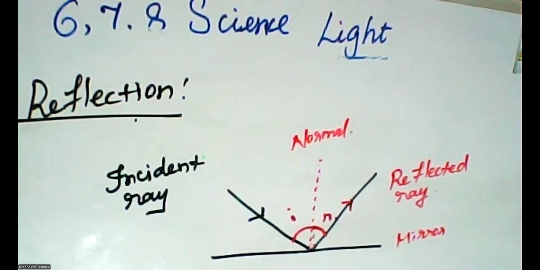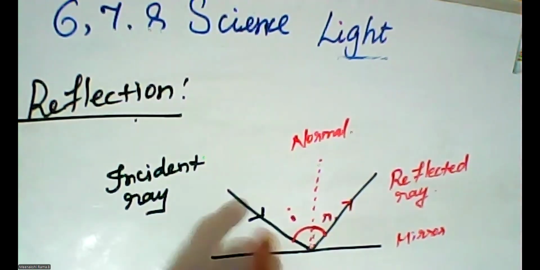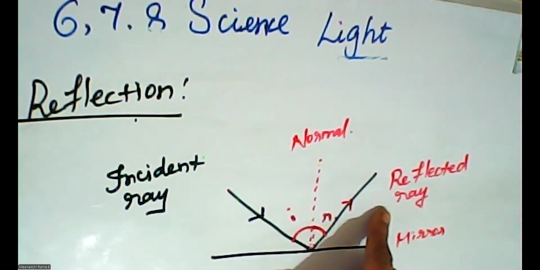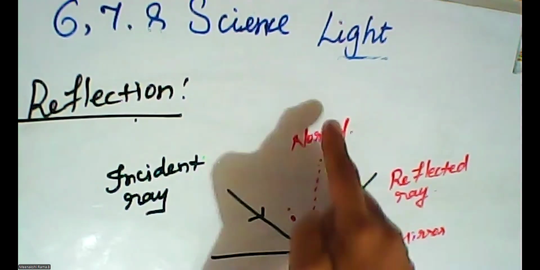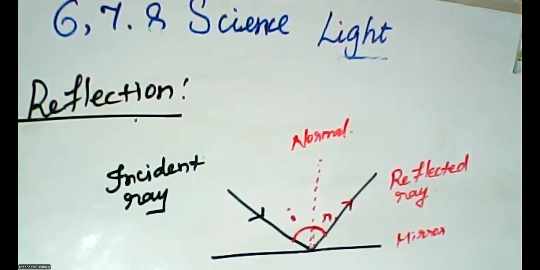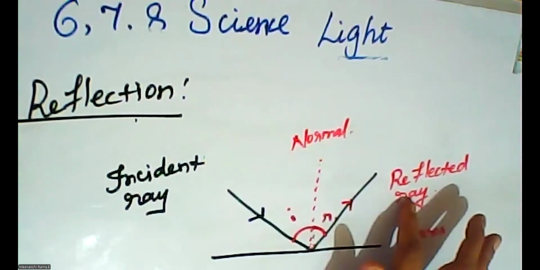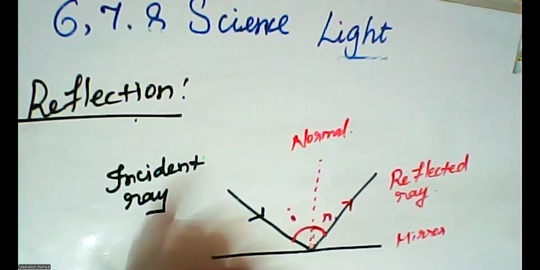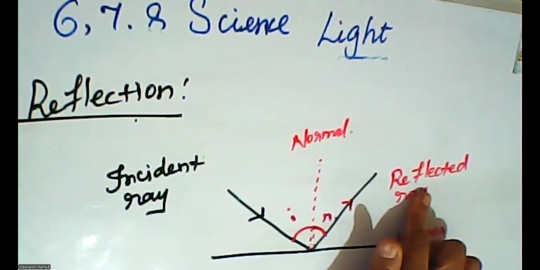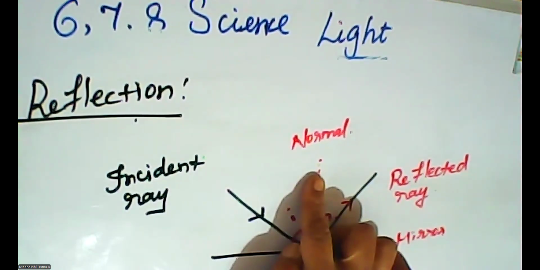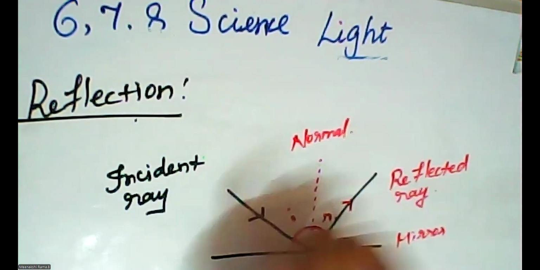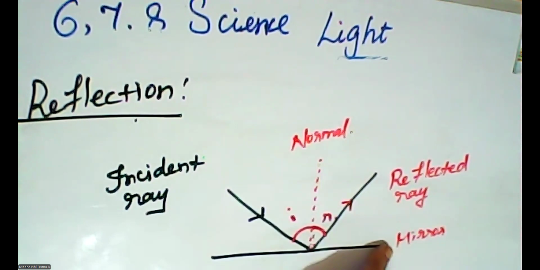What is the law of reflection? The relation between the incident ray, the reflected ray and the normal is given as the law of reflection. What is the relation between these three? One is the incident ray, another is the reflected ray, and the third is the normal. Now we frame the law of reflection.